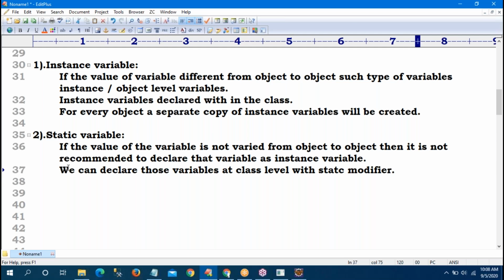Static is a keyword. That's why these are called class level static variables.